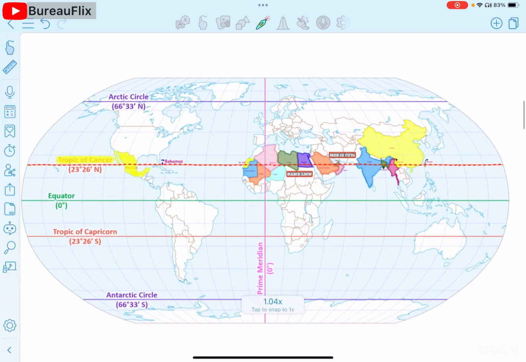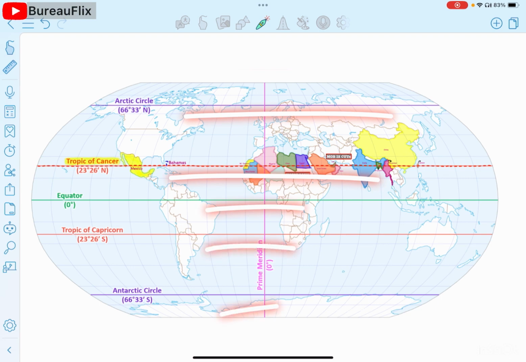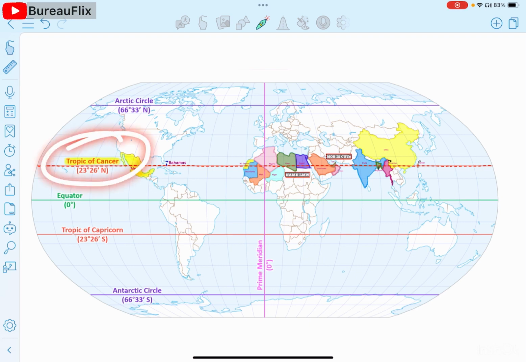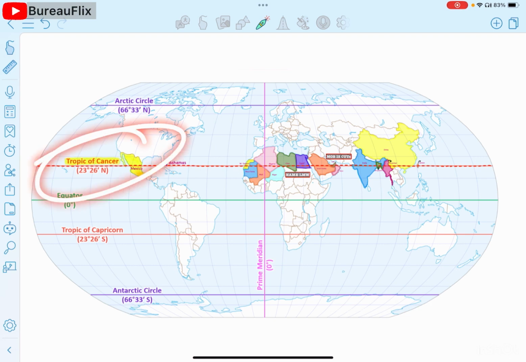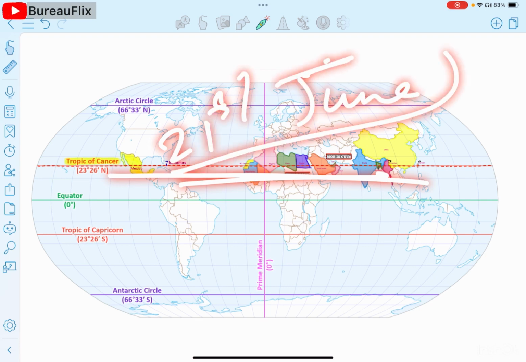Now you can see this world map and you can see there are certain lines which are crossing the map. Okay. So these are some imaginary lines. These are some imaginary latitudes we have. And Tropic of Cancer is one of the five latitudes. Now, Tropic of Cancer is located at 23.5 degrees north of the equator and it marks the northernmost point where the sun appears directly overhead during the summer solstice, that is 21st June. I think you all know about summer solstice and 21st June.